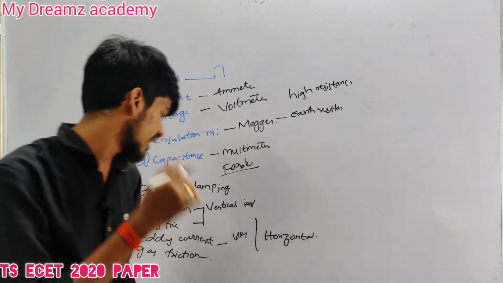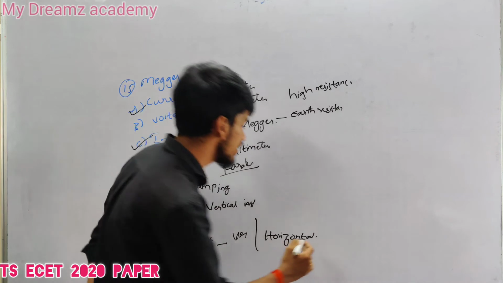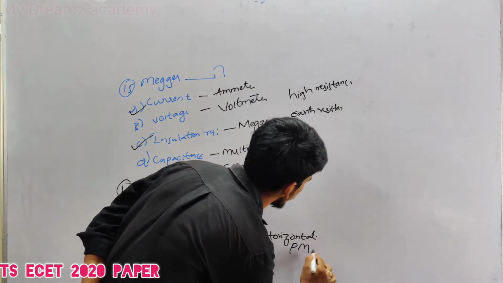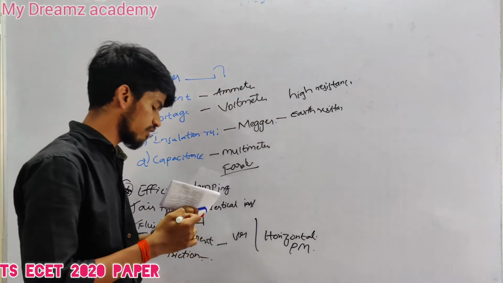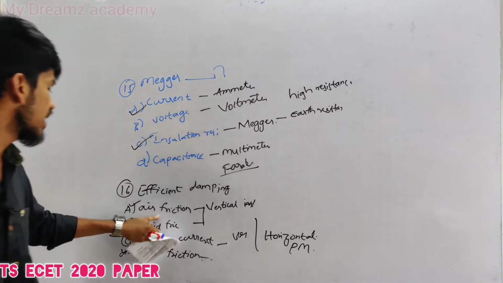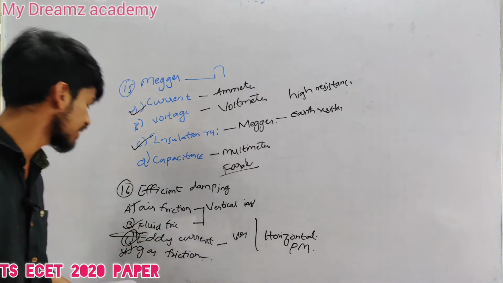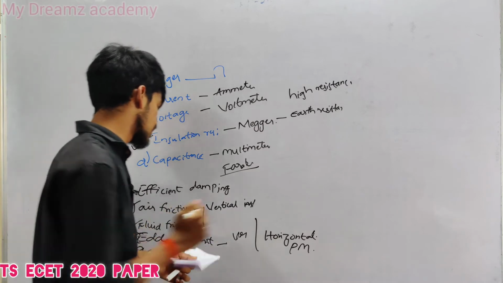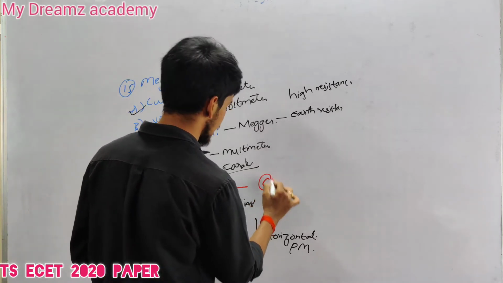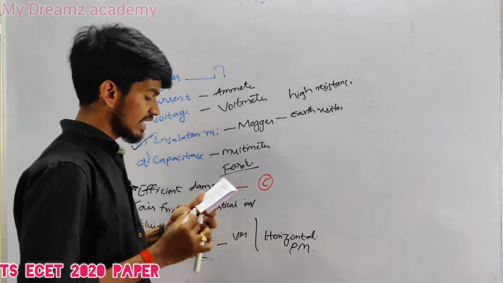And in this eddy current damping we use a permanent magnet. So the losses will also be very less when compared to air friction, fluid friction and gas friction damping. So our correct option for the 16th question is C, that is eddy current damping.